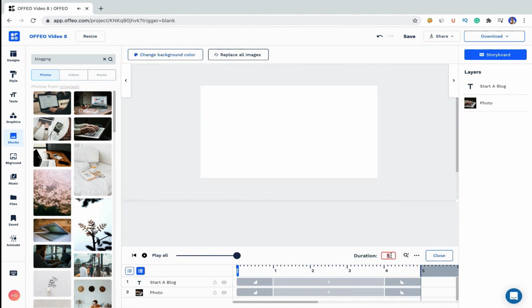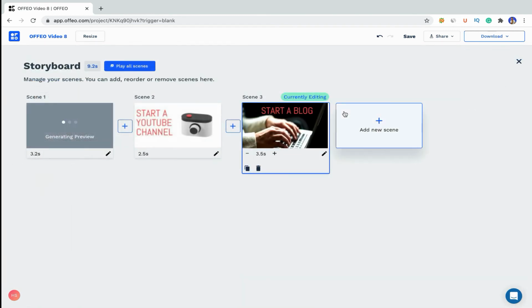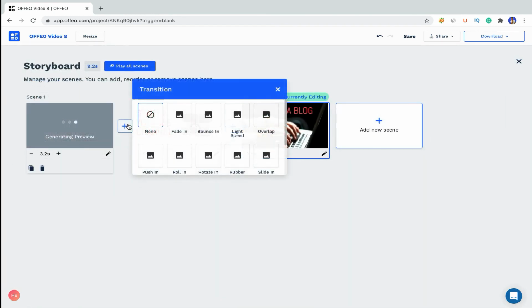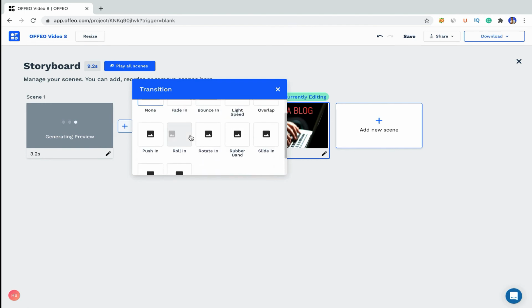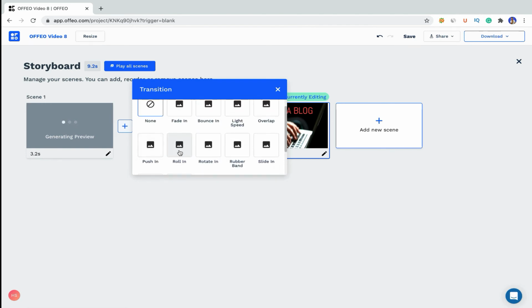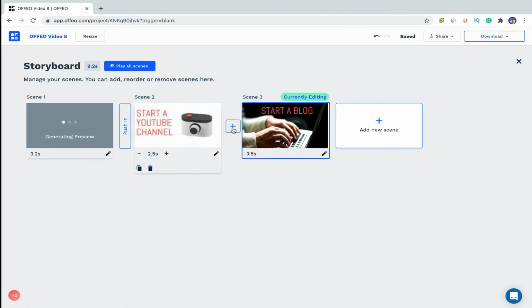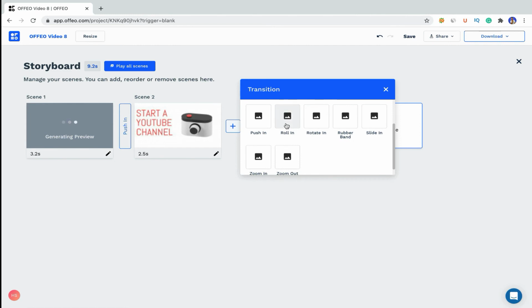Yeah, and decrease it to 3.5 seconds. All right, so we have created 3 slides. Now one more thing that we can do is add a transition. There are not a lot of transitions inside Offio while making this video, but still we can do it. Okay, so for this I will use push, and for this I will use roll.